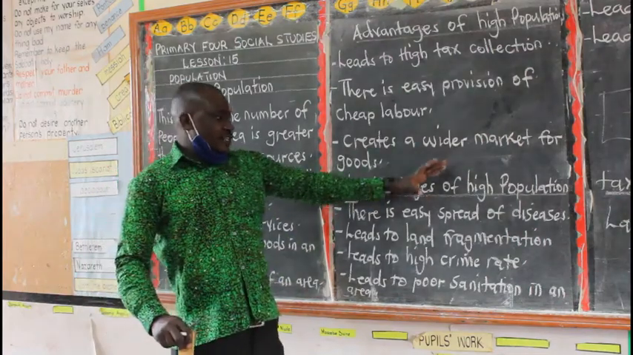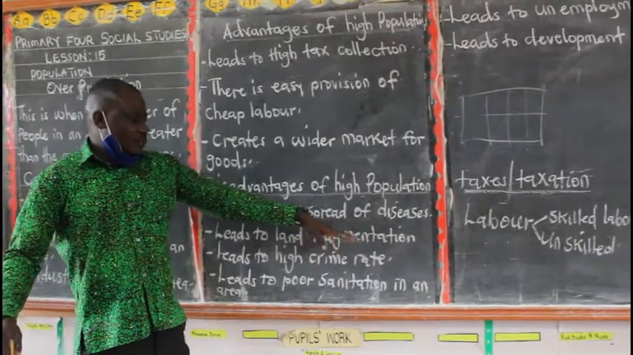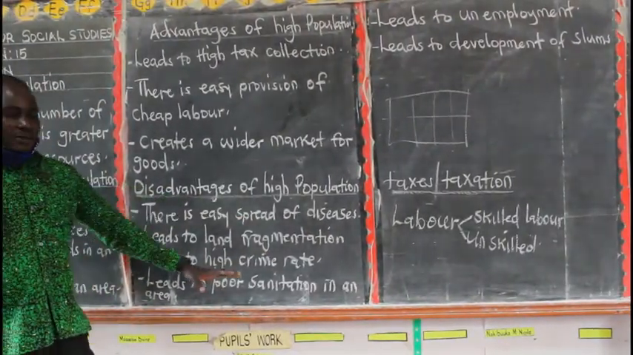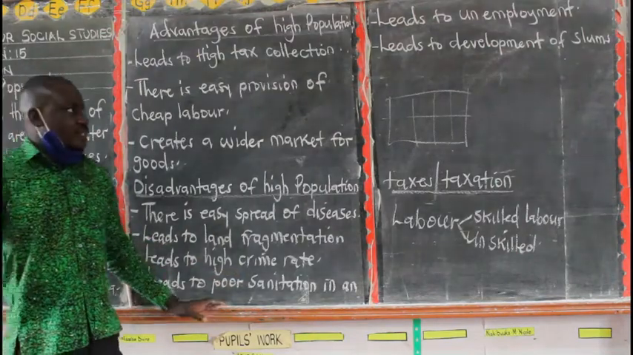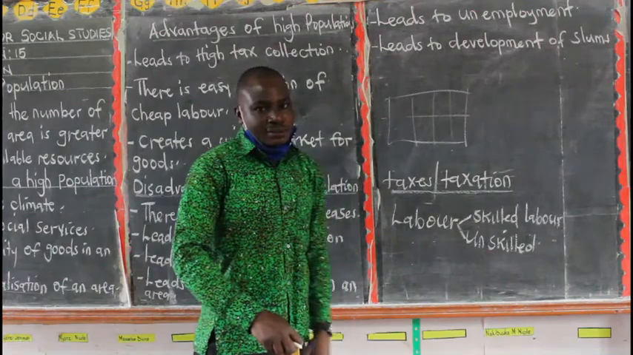Then we also look at disadvantages of a high population. We talked of easy spread of diseases, land fragmentation, high crime rates, poor sanitation, unemployment, and also development of slums.